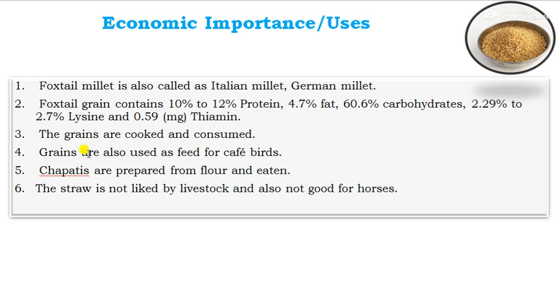Grains of foxtail millet are also used as feed for cage birds, and chapatis are also prepared from the flour and eaten. The straw is not likely to be used as feed for livestock, and it is also not good for horses.